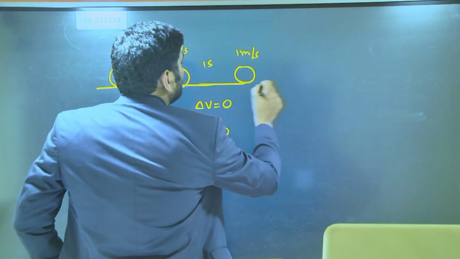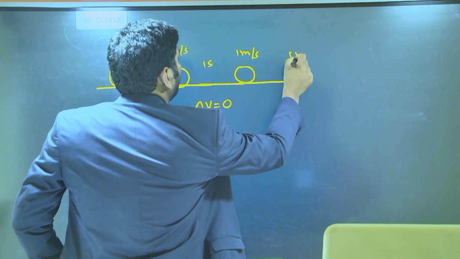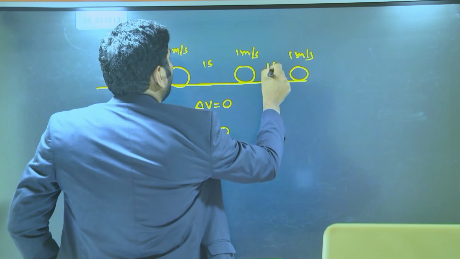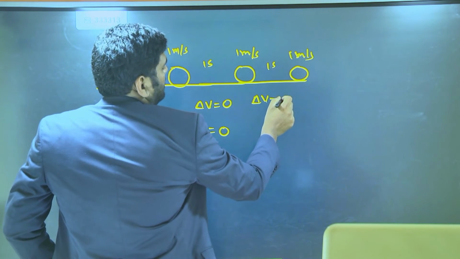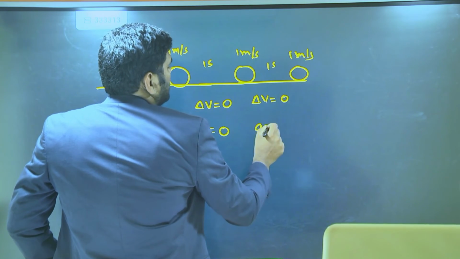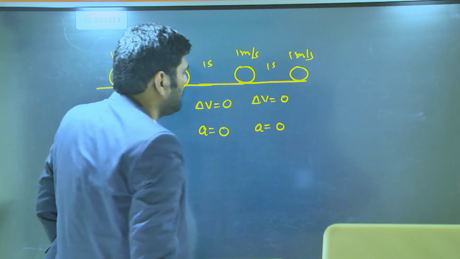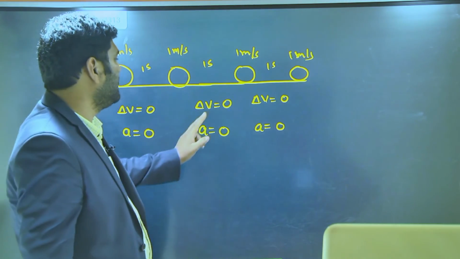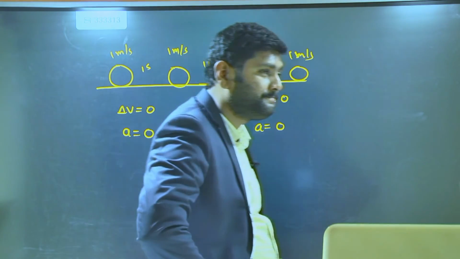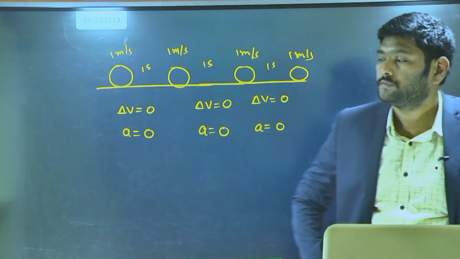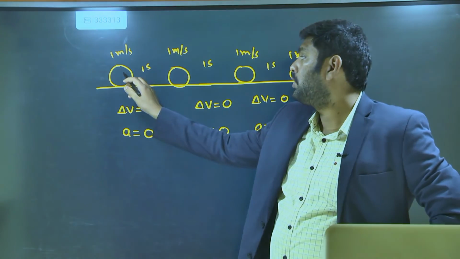In some other second also, the object has 1 meter per second after 1 second. In this case also, what is the change? Zero. The acceleration also, how much? Zero. Why is the acceleration zero every time? Guess what is the reason. There is no change in velocity.